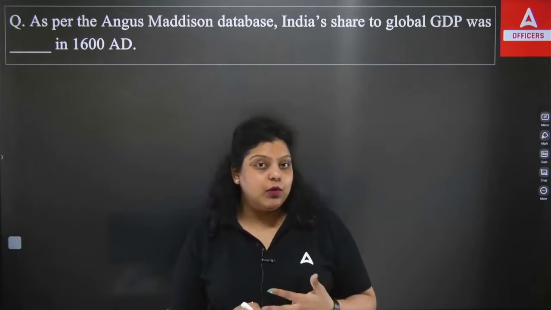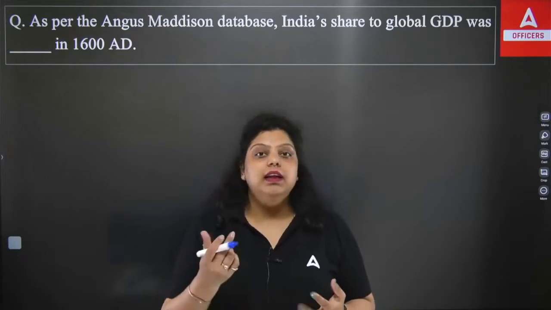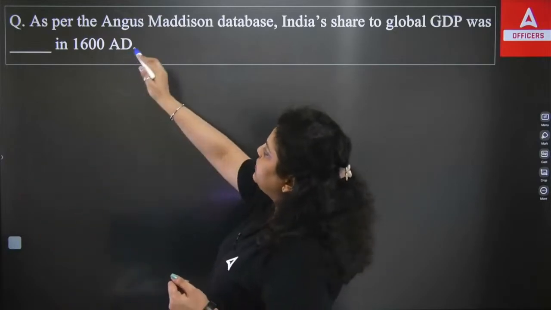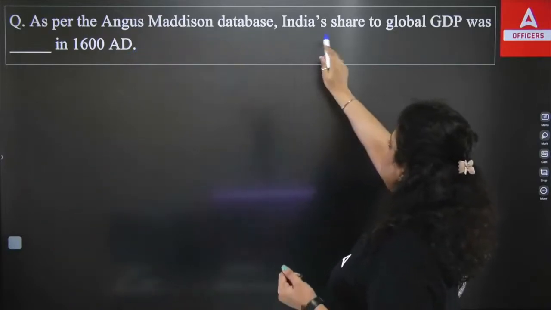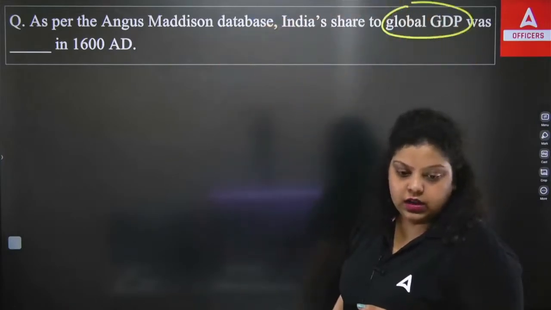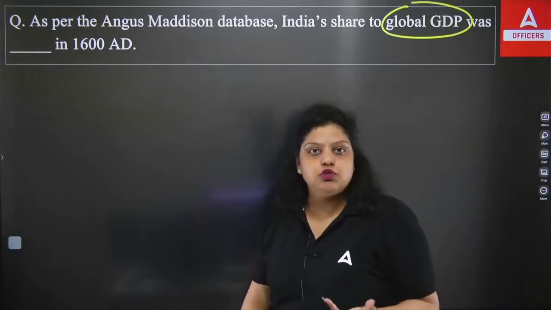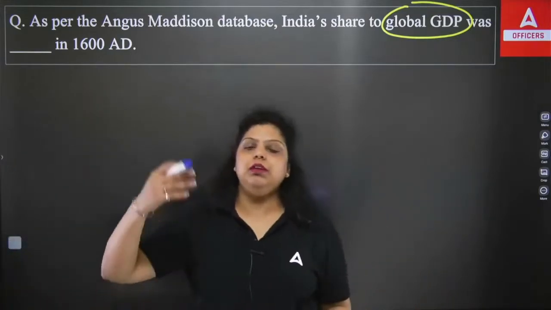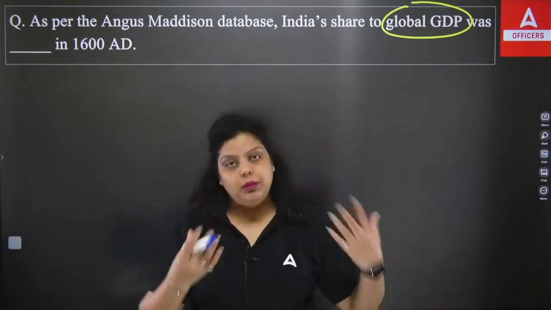The second kind of question you can see is data based, which you have to mug up, like this question. The question is asking, as per Mr. Angus Maddison's database, India's share of the global GDP was dash in 1600. Now, this is a database question. You have to remember the data. You have to mug up the data. It was 4%, 5%, 23%, 33% that you have to memorize. So these two types of questions can be seen.